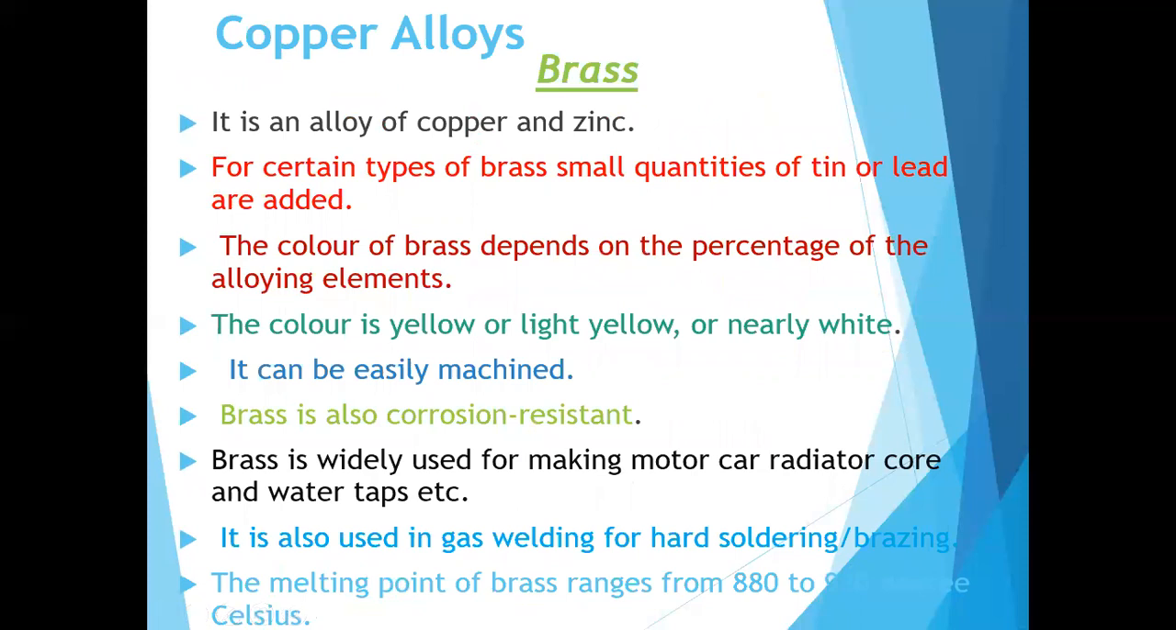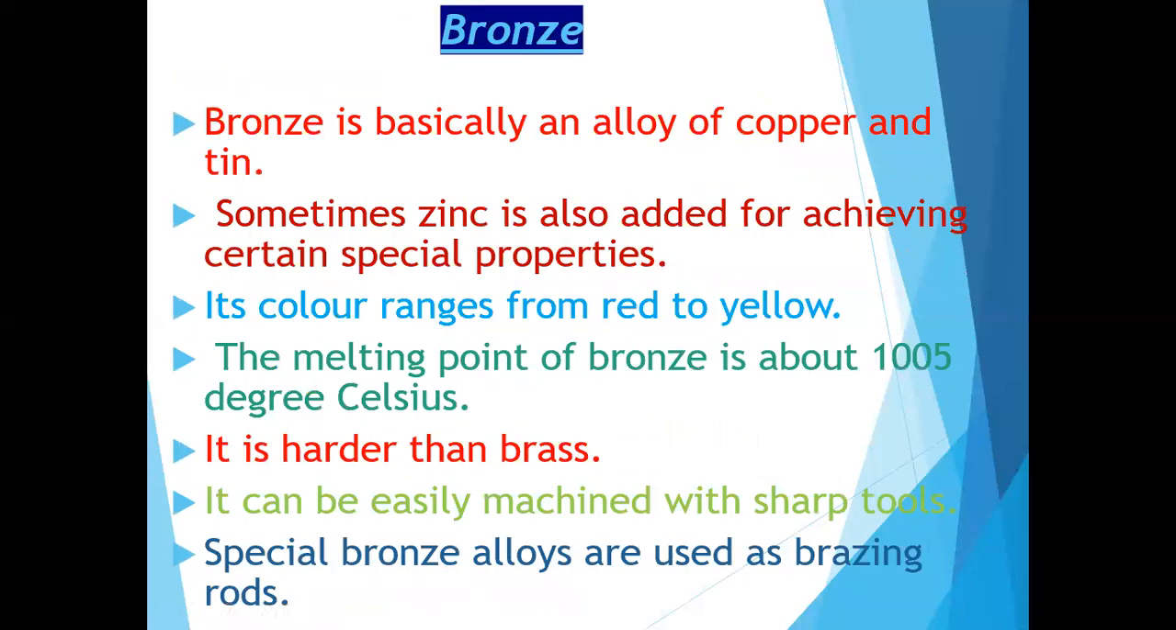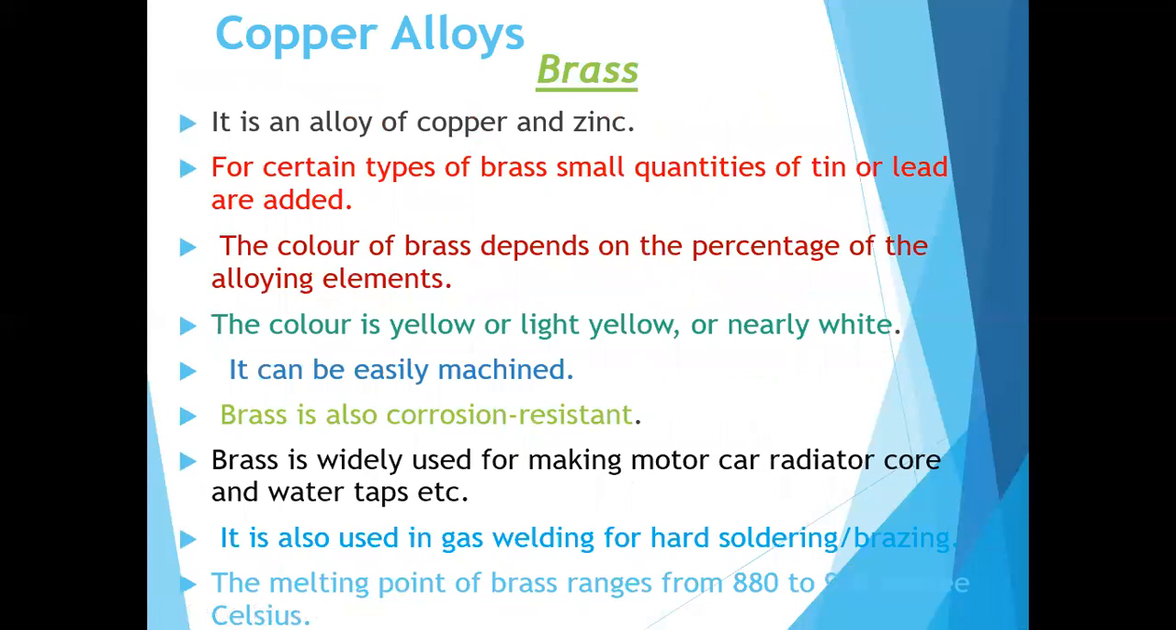Next we have to discuss the alloys of copper. Mainly two alloys are there: one is brass, the other is bronze. Brass is a copper alloy of two metals, copper and zinc. When you join copper and zinc, you get brass. The contents of brass are copper and zinc. For certain types of brass, a small quantity of tin or lead is added.